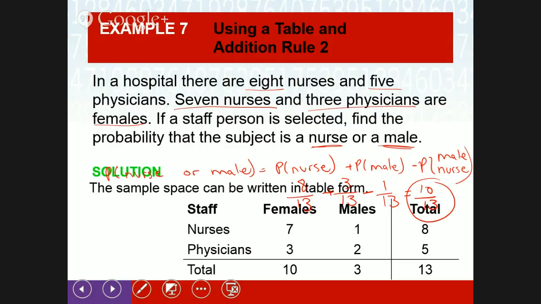So you would add the total males plus the total nurses, 3 males, so you would have 3 plus 8 minus the 1 that overlaps. And that's what we did: 8 plus 3 minus the 1. So you would have the total nurses plus the total males minus the overlap. There's one of them that overlaps. These numbers can be any number, so it's not always 1.